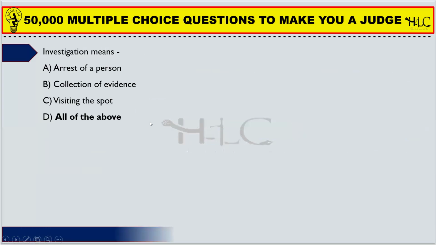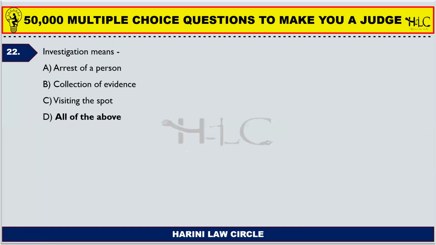Next one. Investigation means arrest of a person, collection of evidence, visiting the spot, all of the above. So all the statements are right. When you investigate, the police officer, or any other person directed by the magistrate, can arrest the person, collect evidence, and visit the spot.